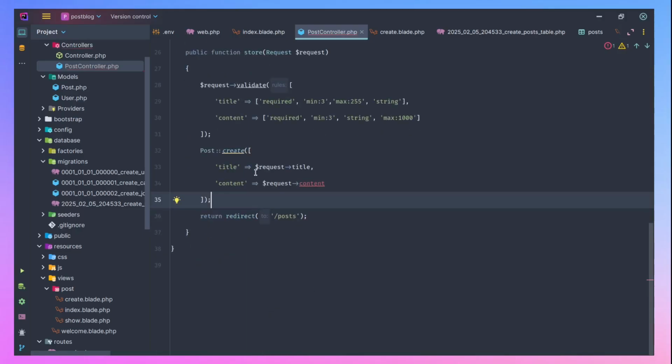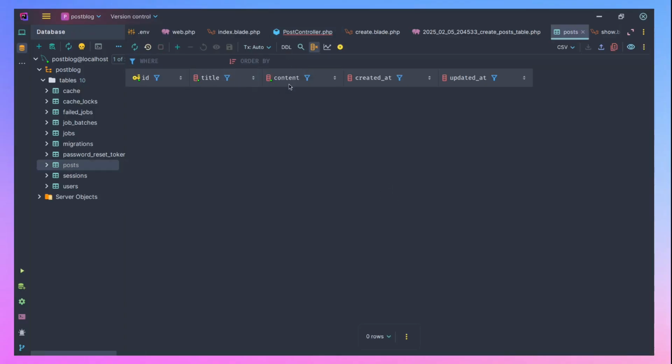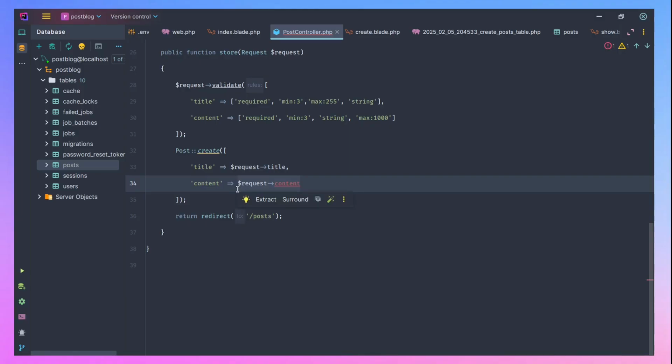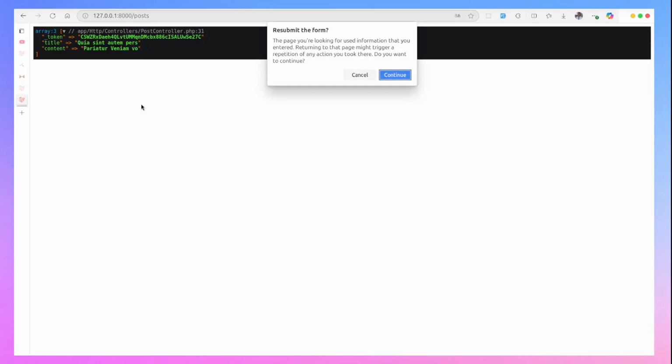Then you say, I want the title field, that is this title column on the table, and the content. So if you come back to your post now, you have title and the content. So it's going to match it to the table. Then I want it to be whatever I have in this title. I also want this to be whatever I have in the content here. So now let's see if everything will work.